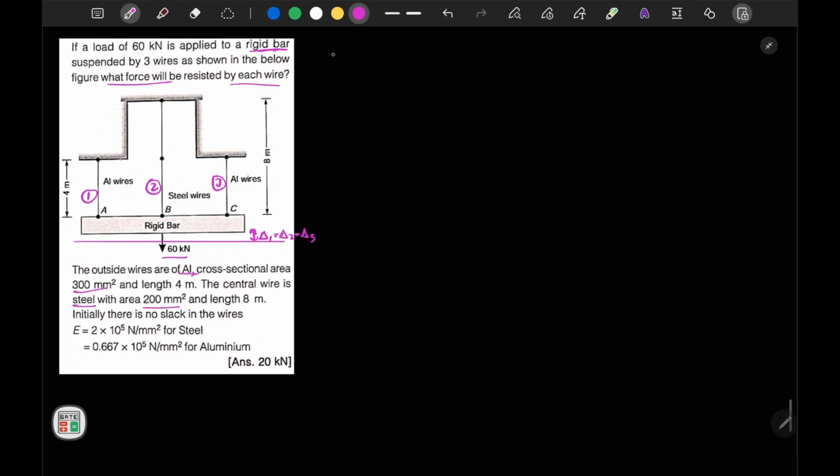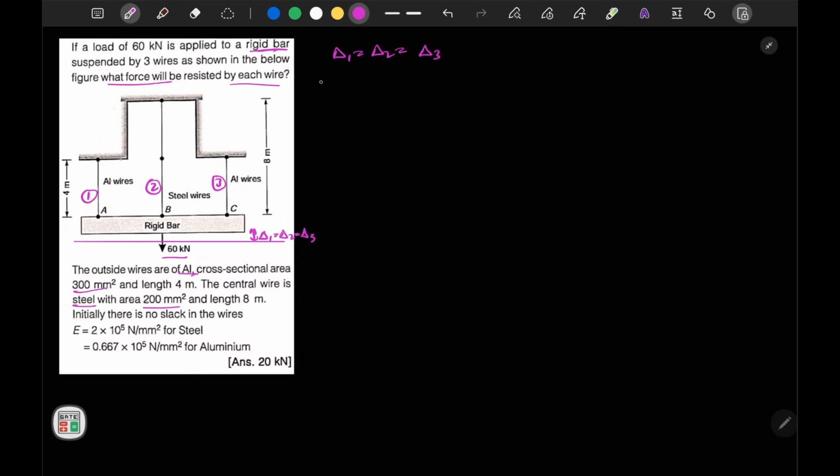In this type of condition, as I have shown you earlier, let's consider displacement. From the original position, the bar moves to this position. So this delta is our elongation in all the bars. So delta 1 is equal to delta 2 is equal to delta 3.